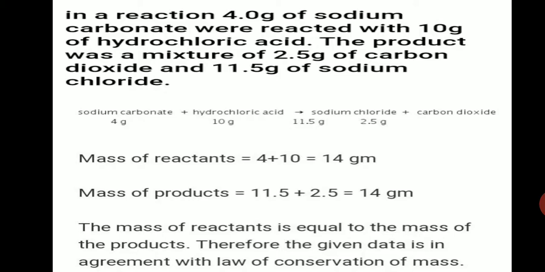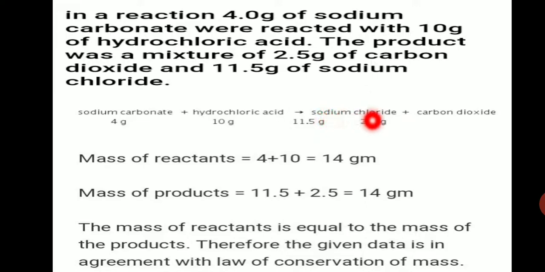So you just have to find out whether both sides are equal. That's all you have to do. First of all, identify the reactants. Sodium carbonate and hydrochloric acid. Their masses are also given. Sodium carbonate is 4 gram, hydrochloric acid is 10 gram. Next, the product was a mixture of 2.5 gram of carbon dioxide and 11.5 gram of sodium chloride.